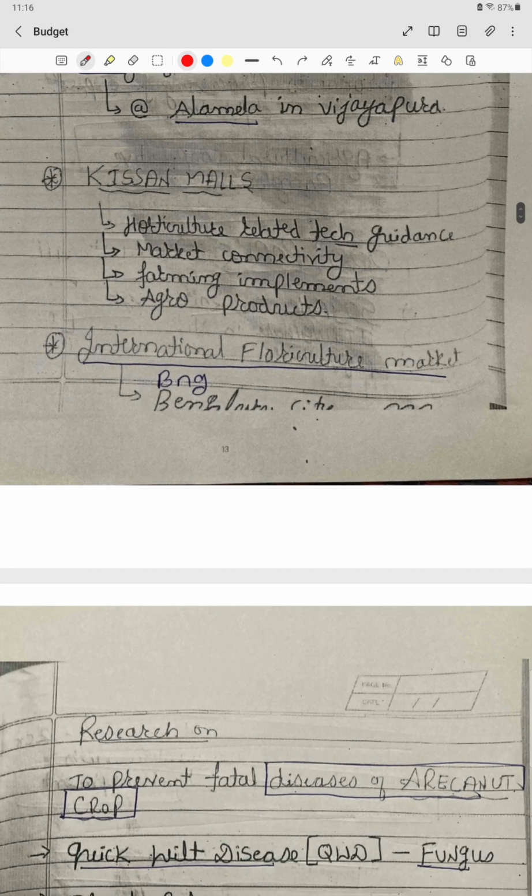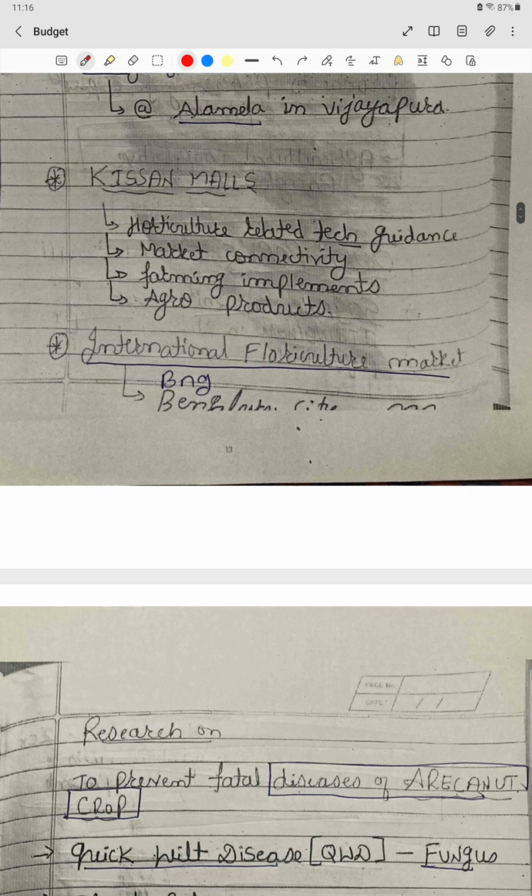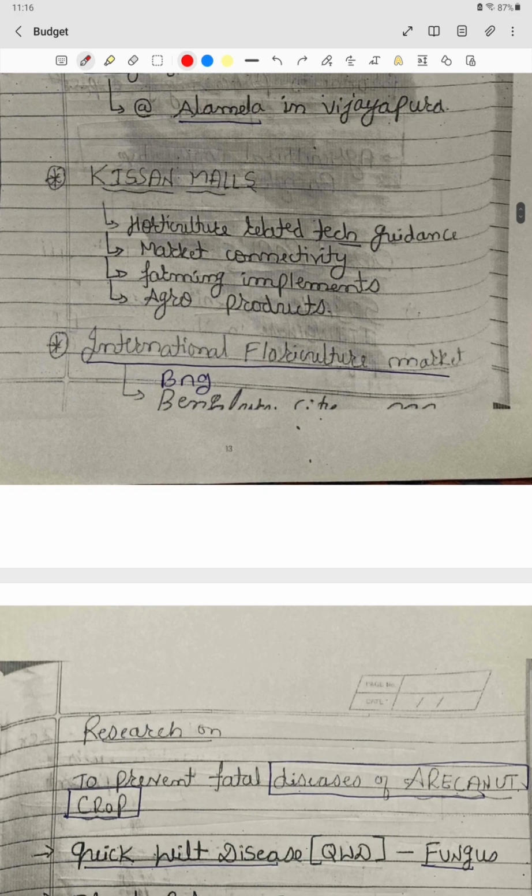Then we have Kisan malls. Actually, this is similar, where all the products required for agriculture, like tractors and seeds, will be present in one place only. That is the Kisan mall. Then the international floriculture market will be in Bangalore.